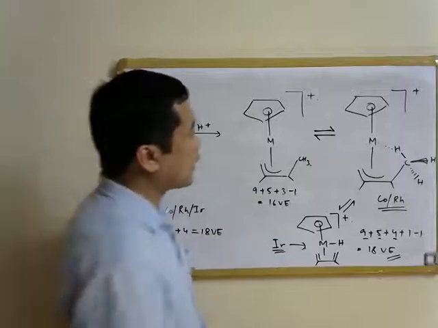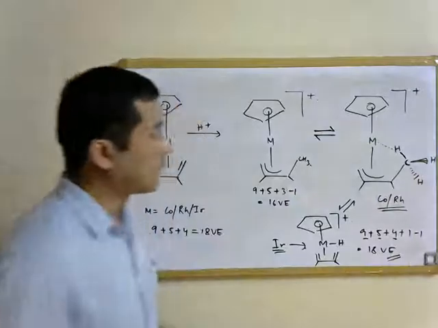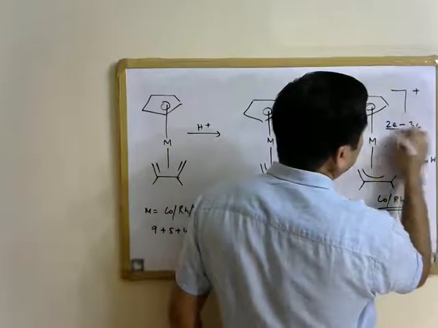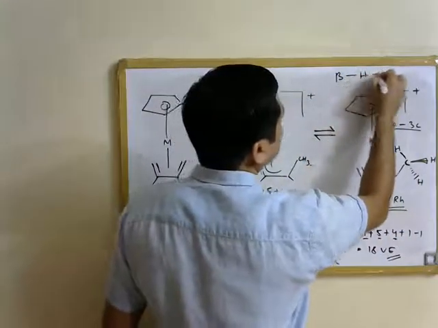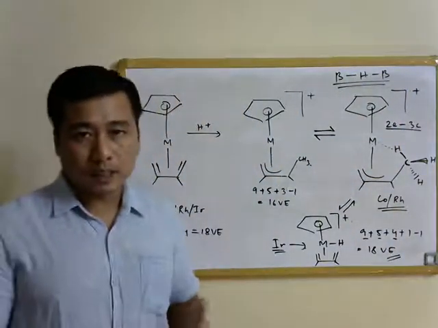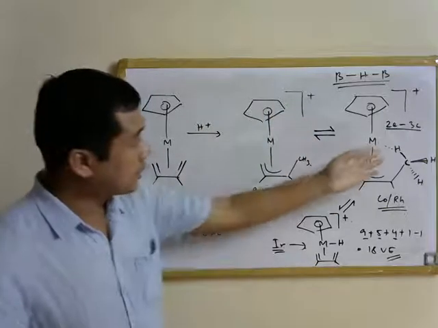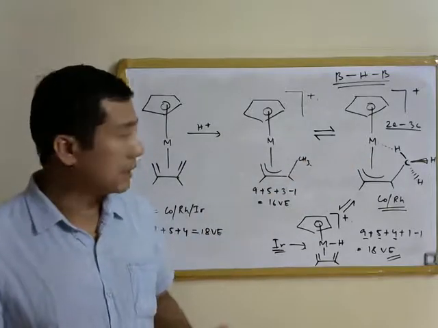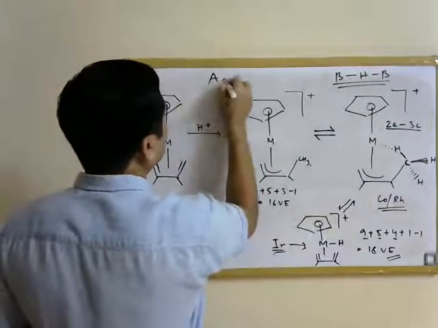But this sort of interaction, where the CH bond essentially bridges a metal center, is a 2 electron 3 center bond that we see over here. This is similar to what we see in boron hydrides, where we observe these 3 center 2 electron bonds in boron. So this is a similar kind of interaction that is observed in metal complexes, and this interaction is known as agostic interaction.